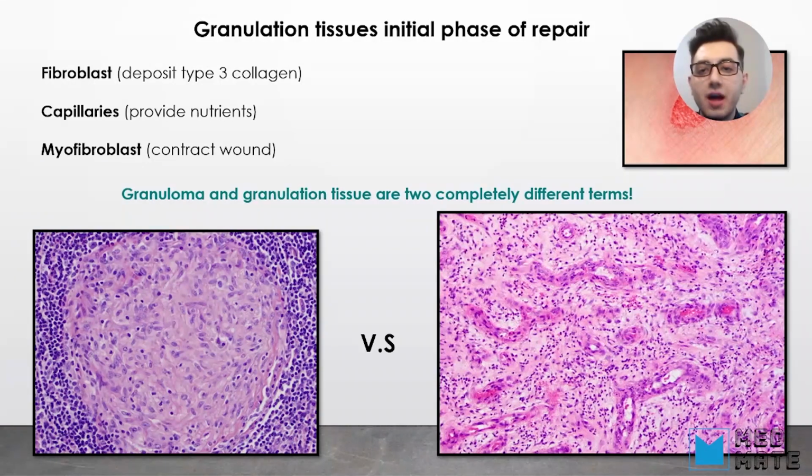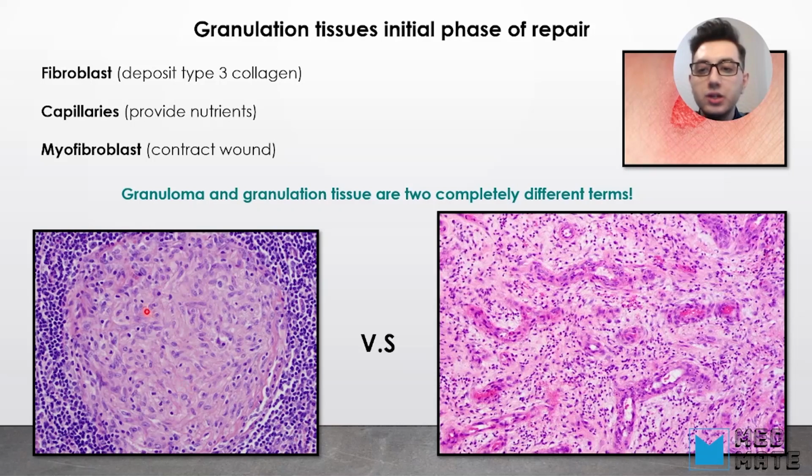One of the mistakes that most students make is they get confused by the terms granulation tissue and granuloma. What you have to keep in mind is that granuloma and granulation tissue are two completely different things. So here on the left, you can see a granuloma.